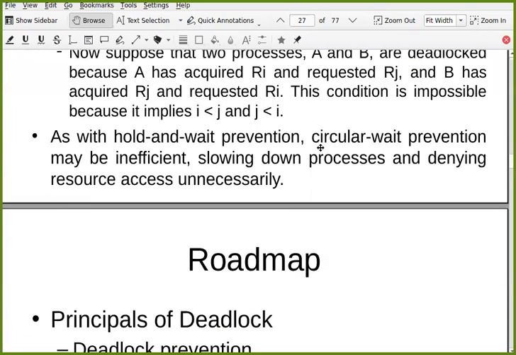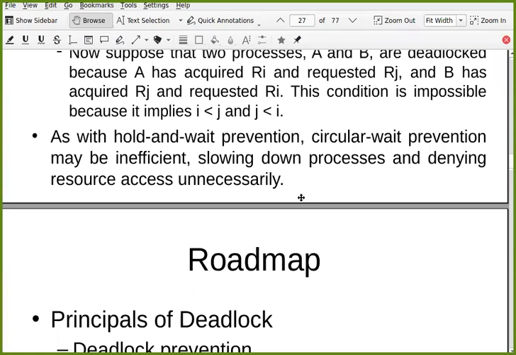So as with hold and wait prevention, circular wait prevention may be inefficient, slowing down processes and denying resource access unnecessarily. The same problem is there: it handles this problem inefficiently. So basically, prevention is not a good solution.